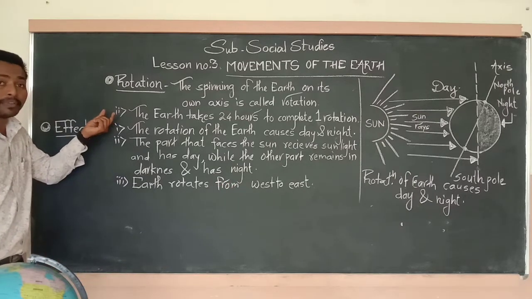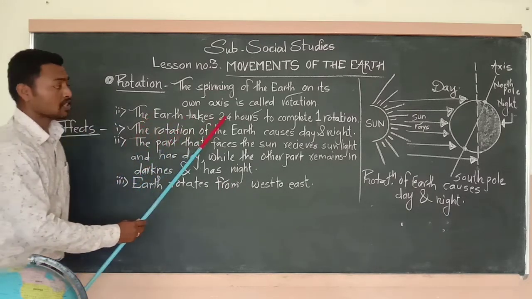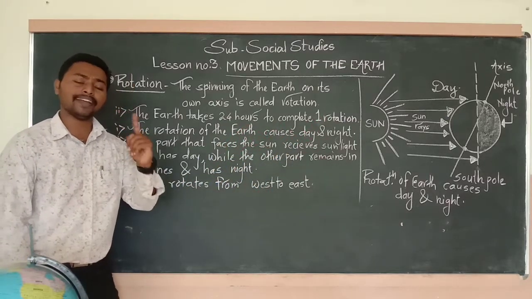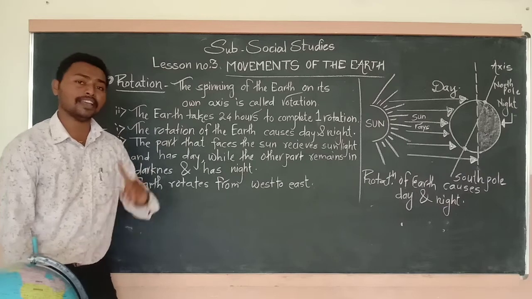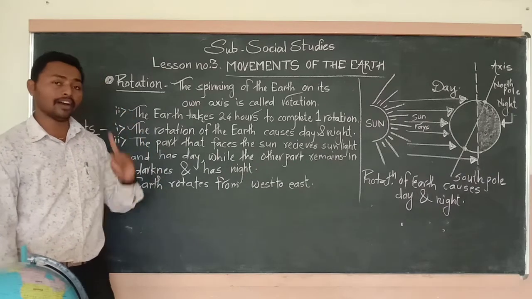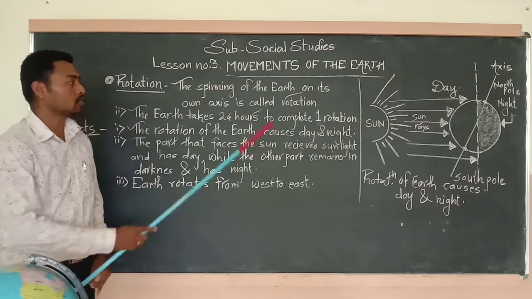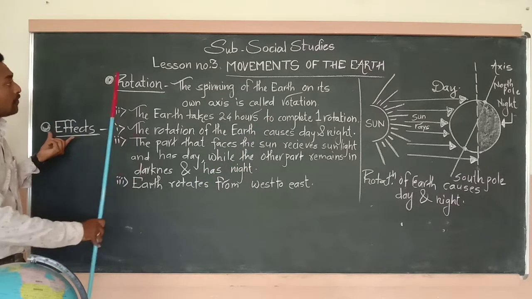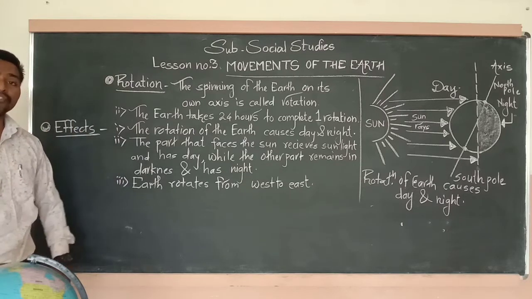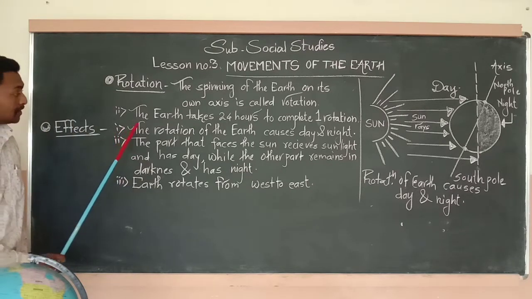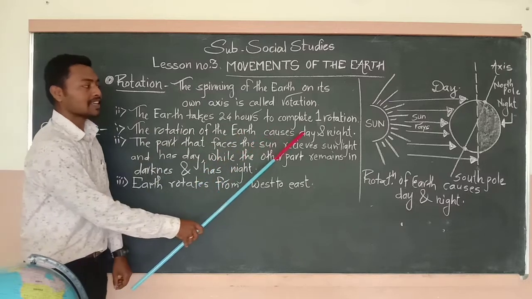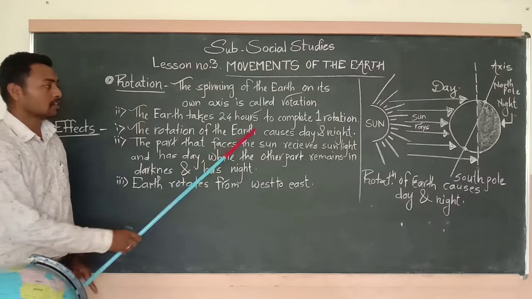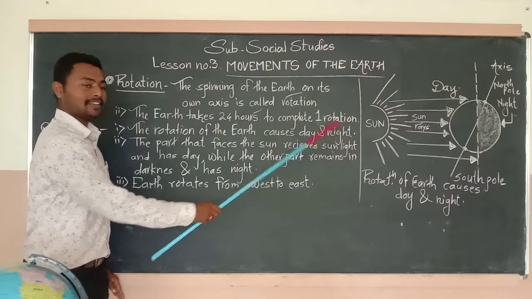Next, point number two, the earth takes 24 hours to complete one rotation. How much time does the earth take to complete one rotation on itself? 1 day. Earth takes 1 day to complete one rotation. Now, effects of rotation. What are the effects of rotation? Number 1, the rotation of the earth causes day and night.